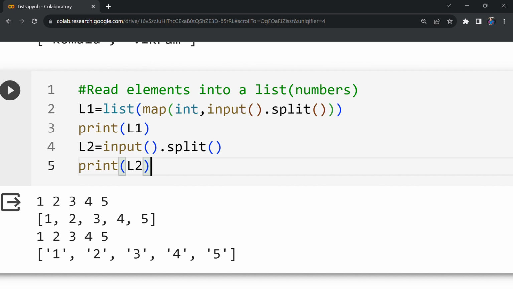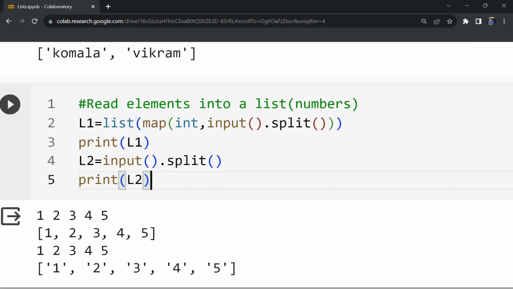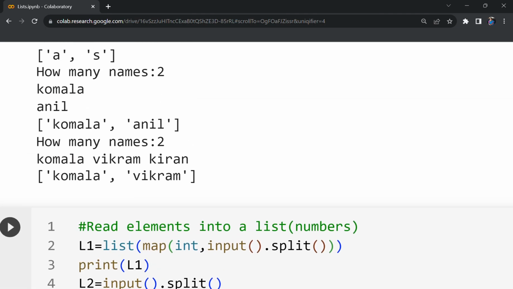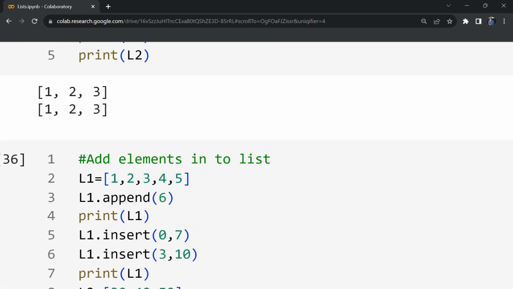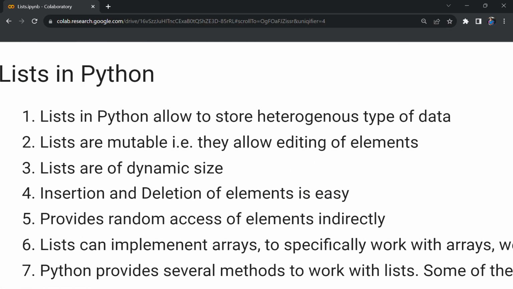In the next video, I will be explaining list slicing, list comprehension, and how to access the elements of the list, and then some programs based on lists. Okay, I hope you understood the video. You understood the topic that we discussed.